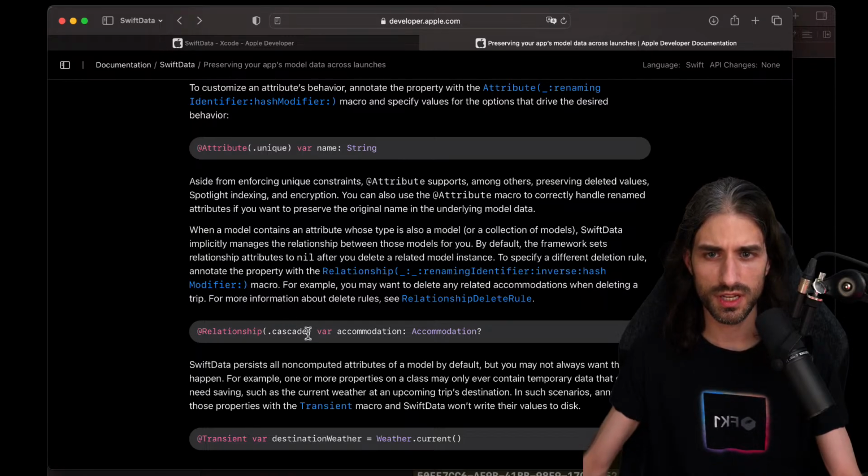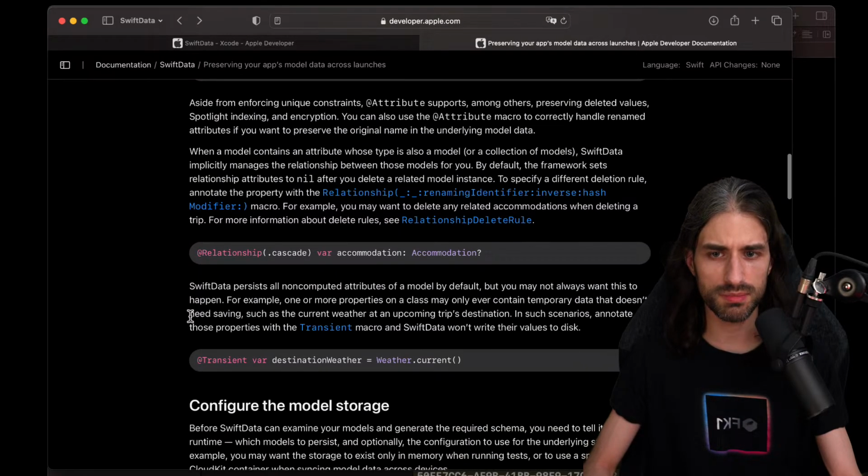So by default, it's going to set it to nil when you delete it. But if you want to delete any related accommodations when deleting a trip, you would do cascade. And so when you delete the parent object, it would in cascade delete all of the child objects. So kind of like when you have an ownership relationship.